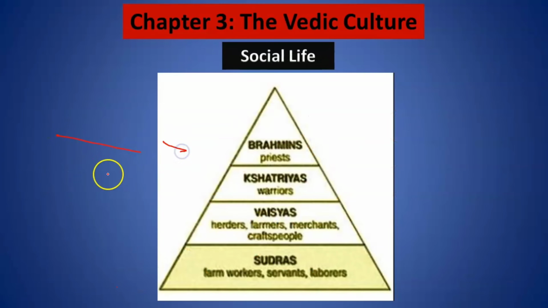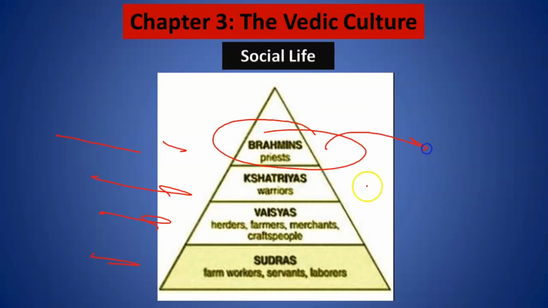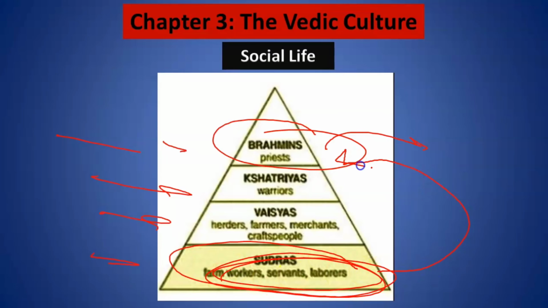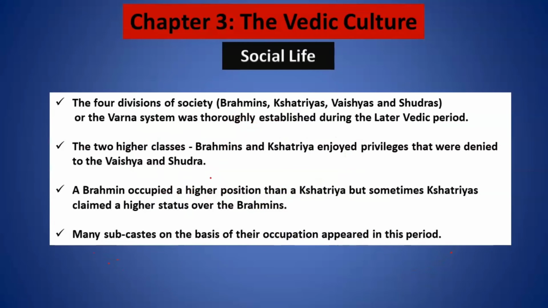The social system became very rigid. If you are a priest, your son can become a priest, but somebody who is working as a farm worker cannot become a priest. So the social stratification became very rigid. I hope this point is clear. This was not very rigid during the early Vedic period.